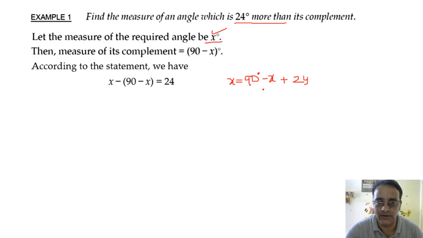Now if you write in this way then you will get 2x is equal to 114. ये कैसे है देख लो, मैं इसमें समझा रहा हूँ. If you shift this to this side, this will become x plus x, and 90 plus 24 will become 114 degree.